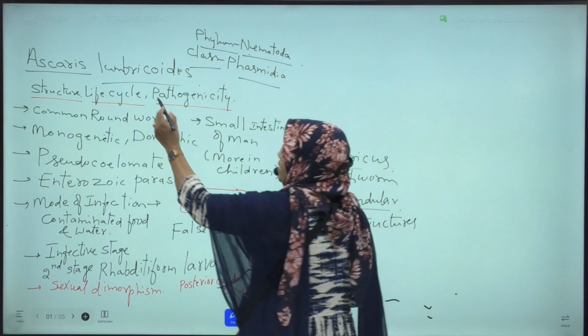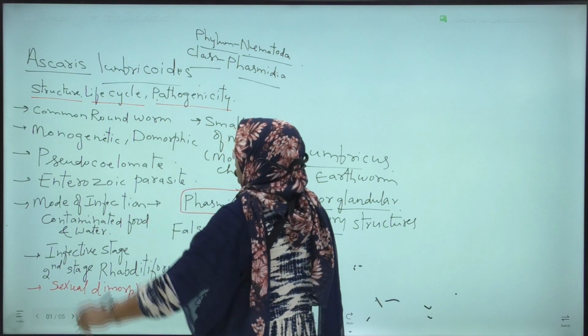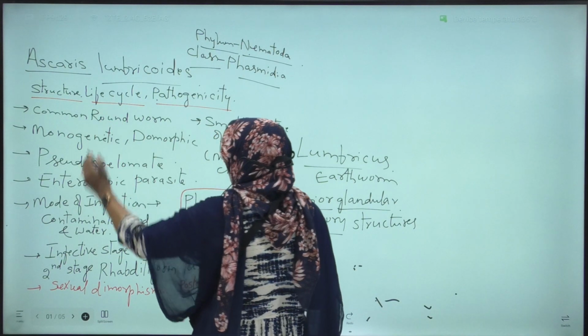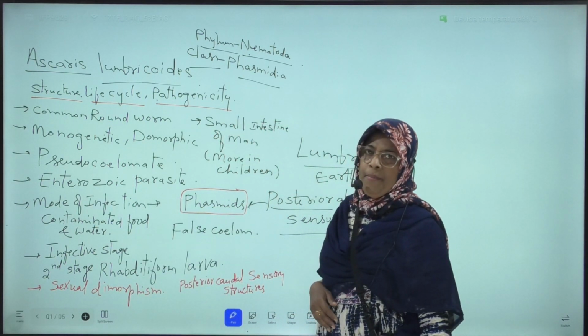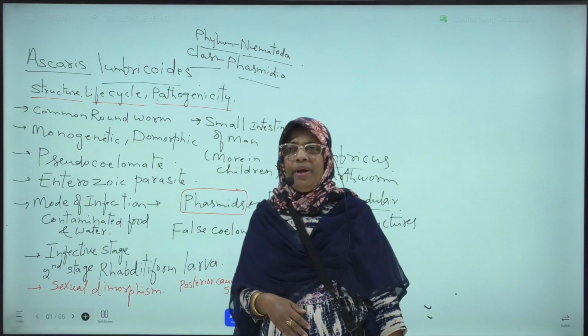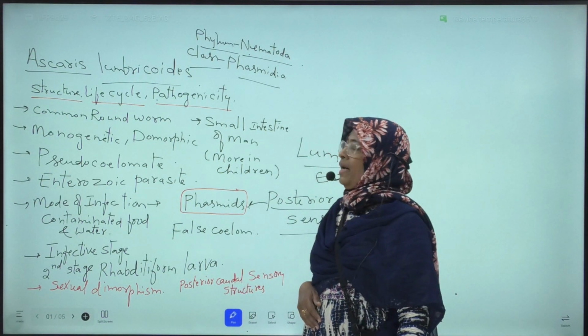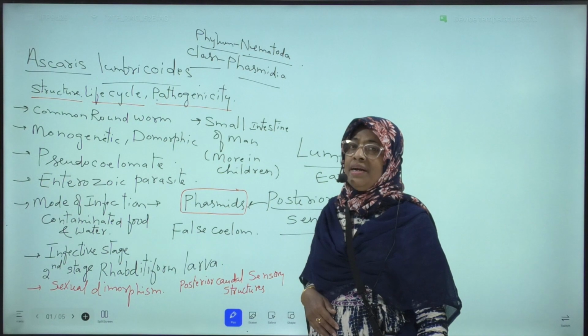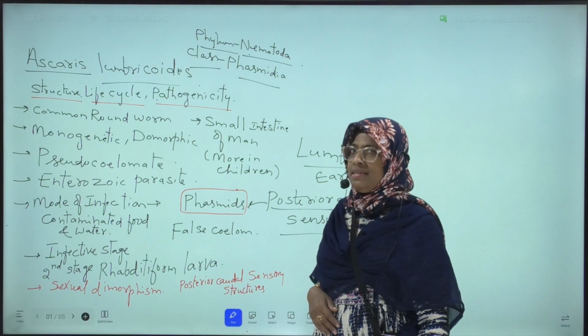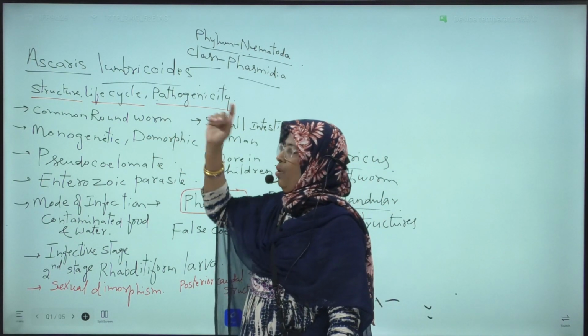Hence the species name lumbricoides. Next, Ascaris is commonly known as roundworm, the common roundworm. Why is it called roundworm? Because it appears circular in cross section. Hence it is called roundworm.